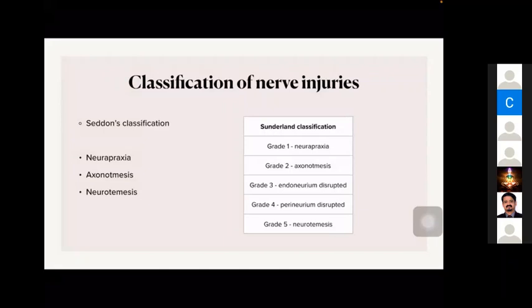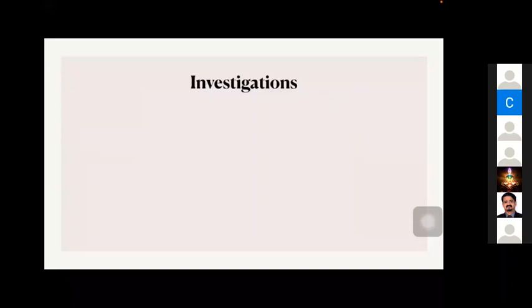Grade 3 says the endoneurium is disrupted while the perineurium and epineurium are intact, and in grade 4 the perineurium is also disrupted. In grades 1 and 2 there will be complete recovery. In grade 5 there will usually not be any recovery at all. In grades 3 and 4 some recovery can happen.